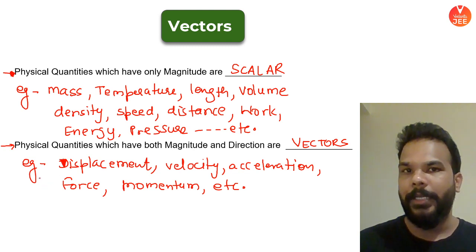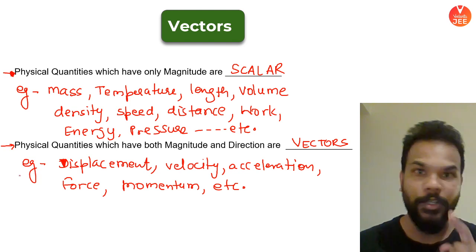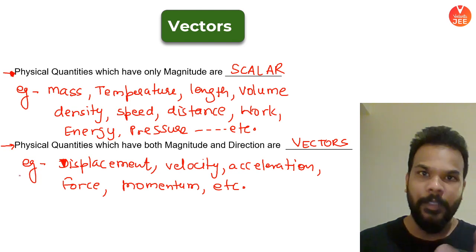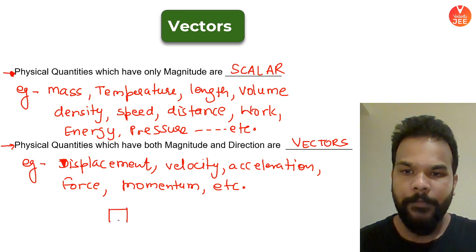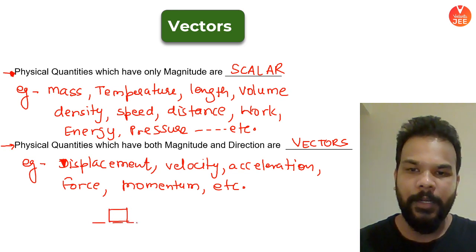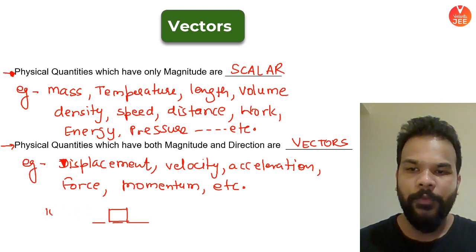But what is important, guys, is that not just magnitude for these quantities, but the direction is also important. Say, for example, there is a body placed on the ground, and I'm going to apply two forces on this body. Both forces are of 10 Newton each.